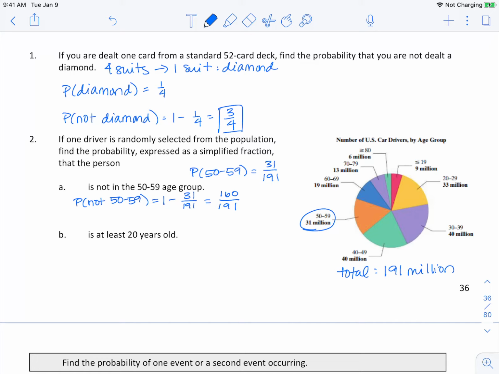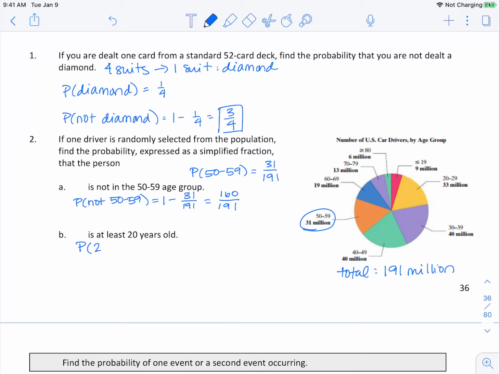I would like you now to find the probability that the person is at least 20 years old. Okay, so in this case, we want the probability that a person is at least 20 years old.